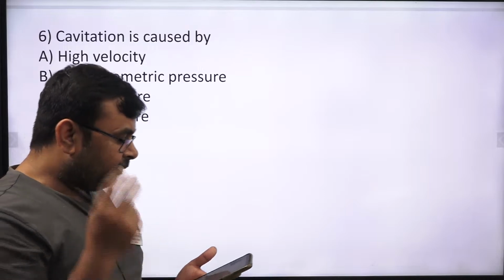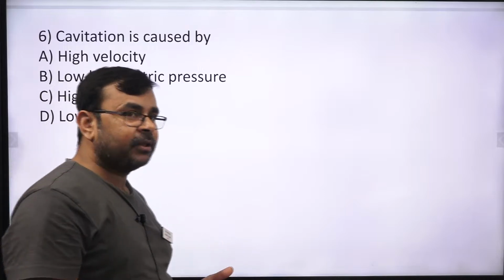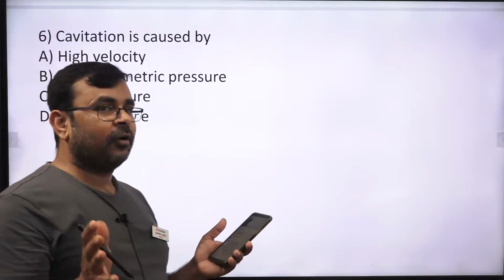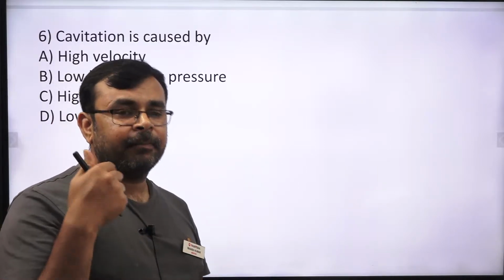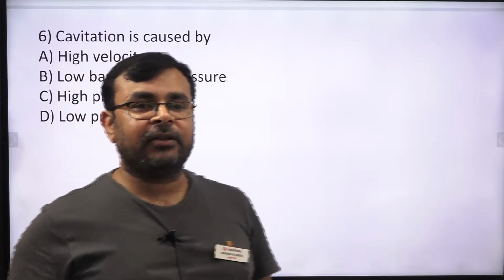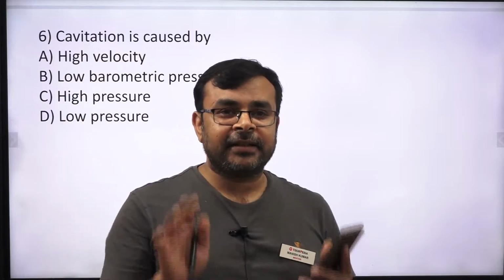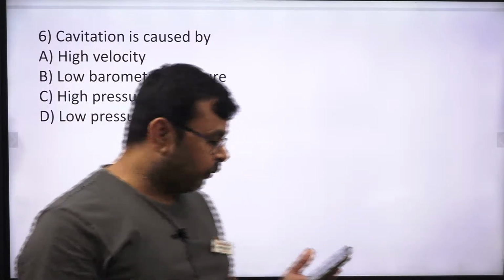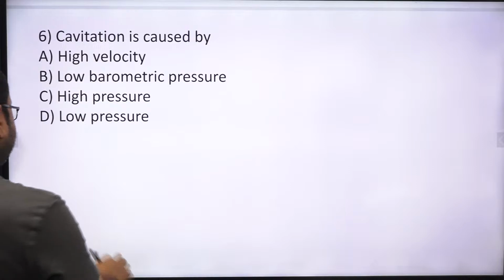Yes or no? And when these bubbles move into the high pressure zone, then they burst. And due to this bursting, pitting action takes place. This phenomenon is called cavitation, and this is highly undesirable in case of fluid flow.